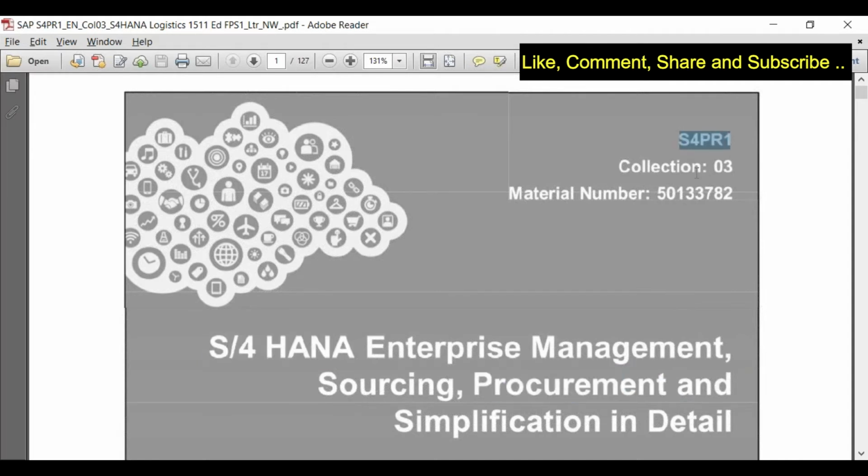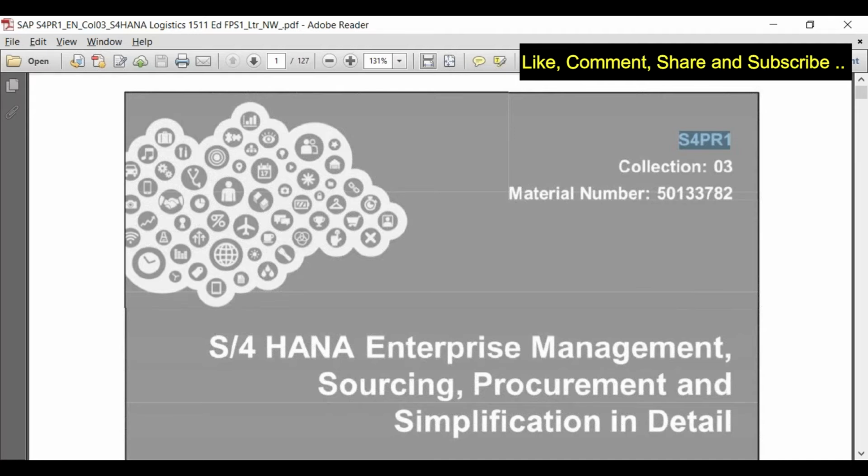This is the training which is normally part of the certification. Whenever the logistics certification is going to come, from procurement point of view, this is the course, and from sales and distribution point of view, there is another such training provided by SAP, and from manufacturing point of view, again there is a third document. The basics, like what exactly we discussed about SAP Activate, SAP HANA, SAP S/4HANA, are normally covered in S4H01. I think all of this access is already available with you through the share drive. Just go through these documents, the S4H01 and now even this S4PR1.